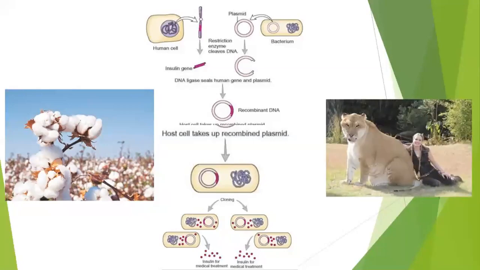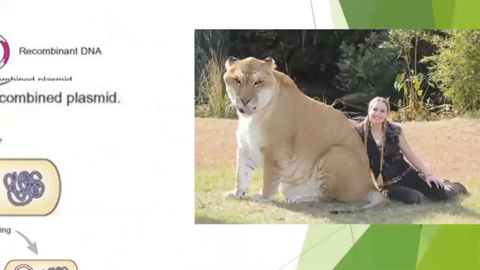Next example over here is the animal called liger. Liger is a product of something called hybridization, again the mixing of genes. It is a combination of lion and tiger. And you can see how huge the animal is, right? So these are the different ways through which you can combine the different genes of animals and plants and produce the desired products. And this is possible because of genetic engineering.